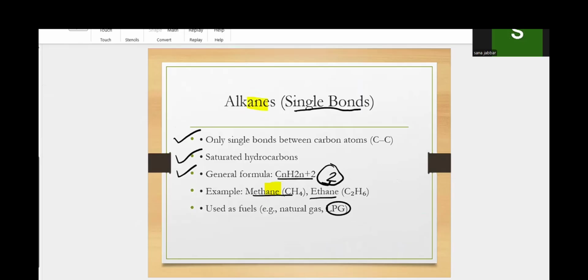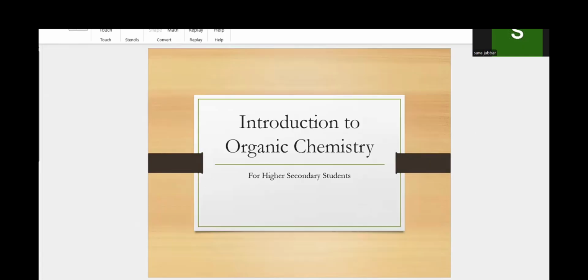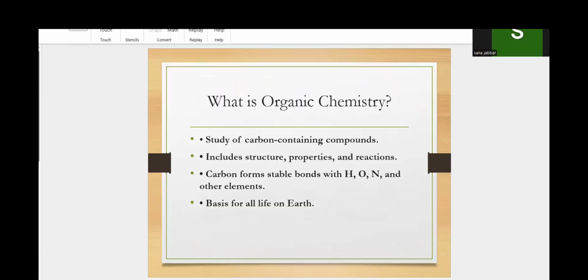I hope that you have understood all the points. Alkane is single bond, alkene double bond, alkyne triple bond. Organic chemistry is all about the carbon atom; carbon is the backbone of organic chemistry. And hydrocarbon is about only the compounds which contain only hydrogen and carbon atoms. All right. Okay, thank you so much.